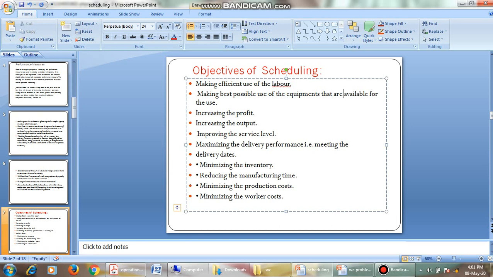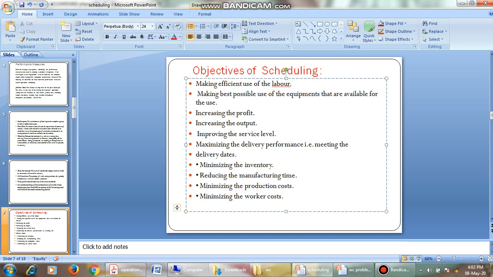Next is making the best possible use of equipment that is available. In an organization we have various equipment and machineries. Scheduling helps us understand how effectively we are able to utilize the resources available in the organization. For example, in our college or school, we have different books, a digital library, a playground, and knowledge parks.